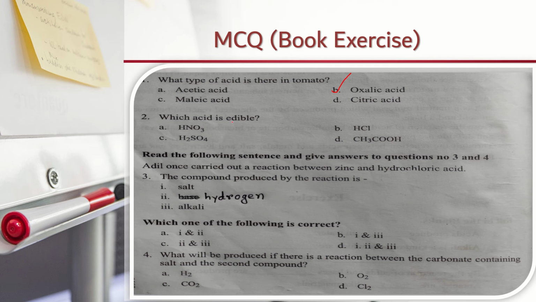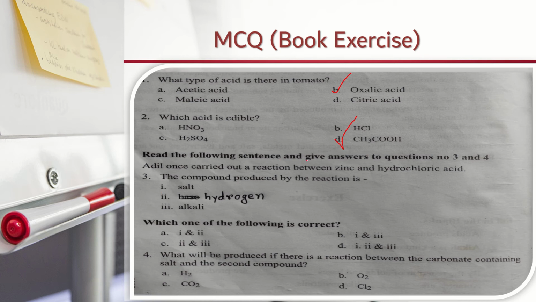Number 2 MCQ. Which acid is edible? You know there are 2 types of acid, organic acid and inorganic acid, where organic acid is edible and most of the fruits and foods contain organic acid. Now look, there are options nitric acid, sulfuric acid and hydrochloric acid. These are all inorganic acids. But the last option, acetic acid, is an organic acid. So acetic acid is an organic acid and it is also edible. So D is the correct answer.